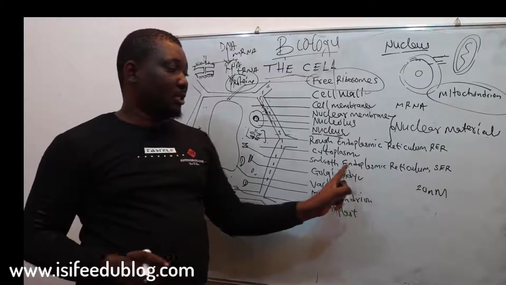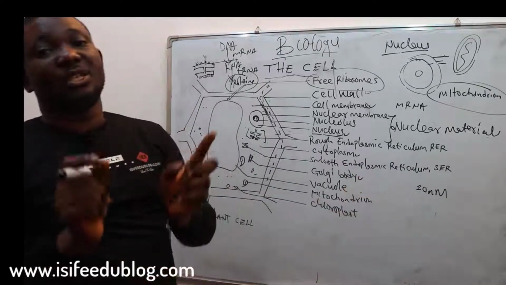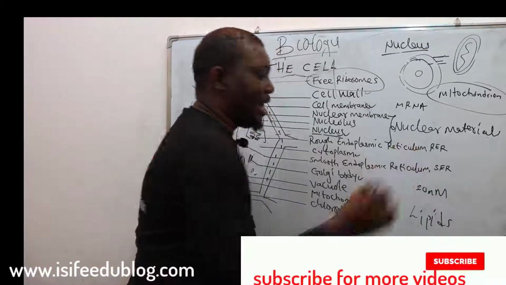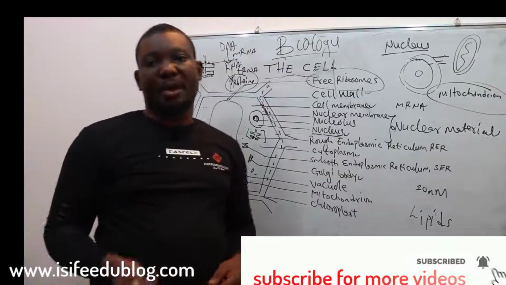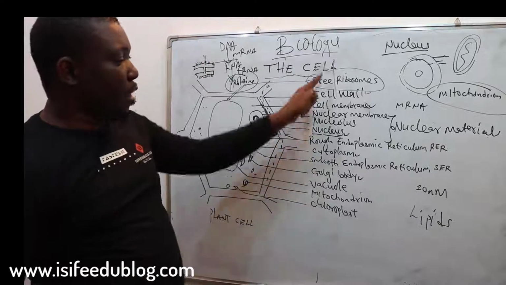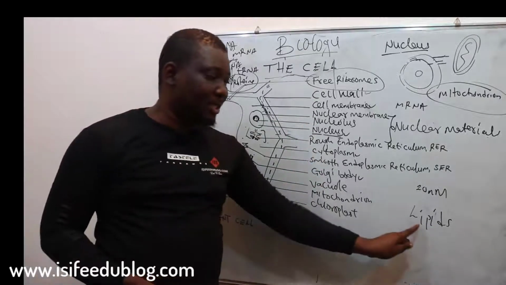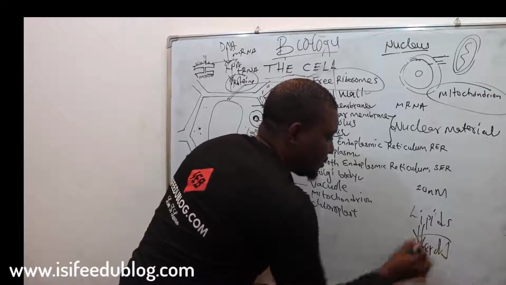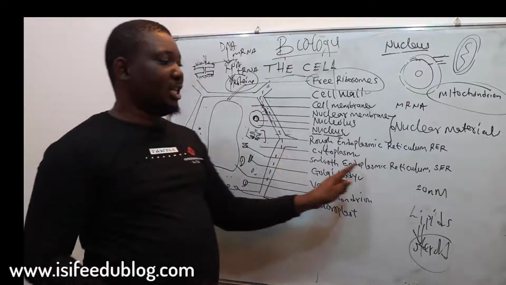The function of the smooth endoplasmic reticulum is synthesis of lipids. Lipids are fatty acids. Lipids are fats and oils. So the part of the organelle that synthesizes lipids or steroids is the smooth endoplasmic reticulum.